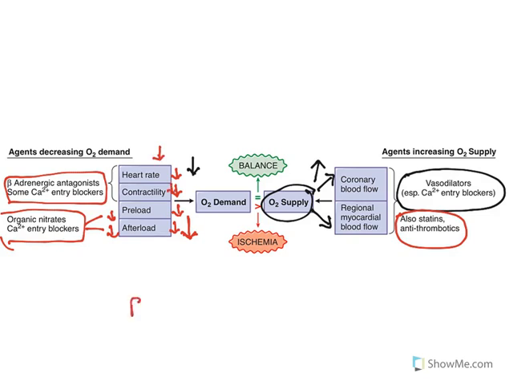If you remember, beta agonists have two actions: positive inotropy and positive chronotropy. What do you mean by inotropy? Increase in contractility of the heart. Chronotropy, increase in heart rate. Both of them are under the control of beta receptors.